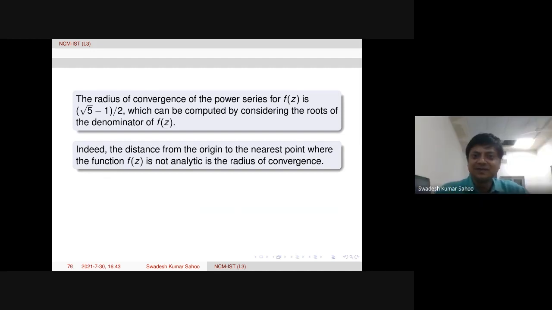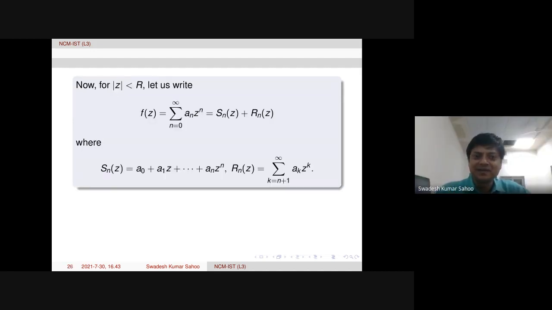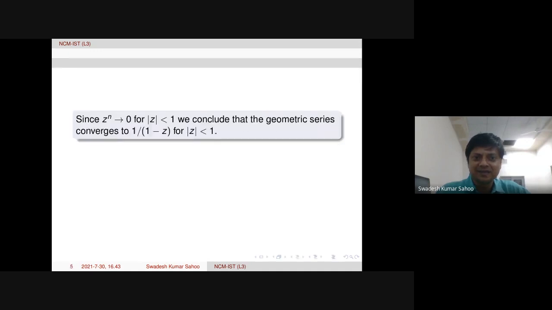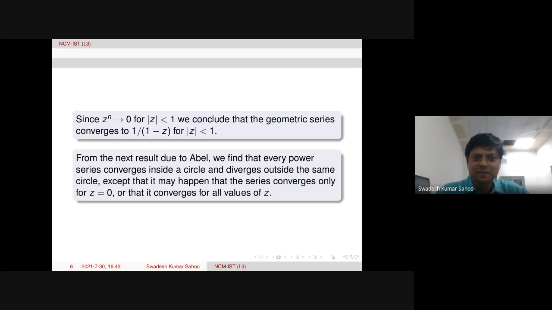That is the reason, at the beginning, one statement was there. We find that every power series converges inside a circle and diverges outside the same circle. Outside the same circle, it diverges. We cannot write that as some other function. That's the reason the circle is important here.